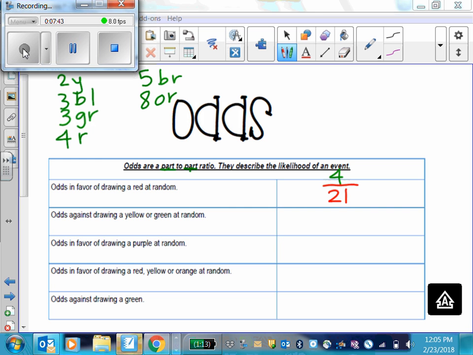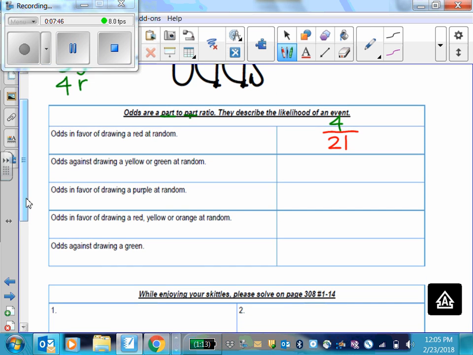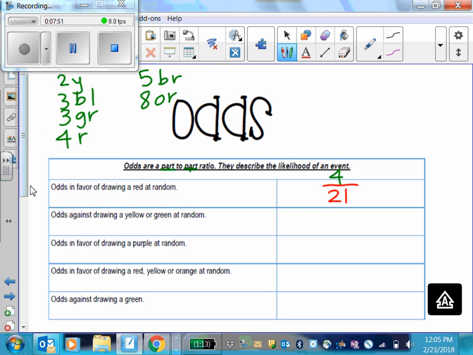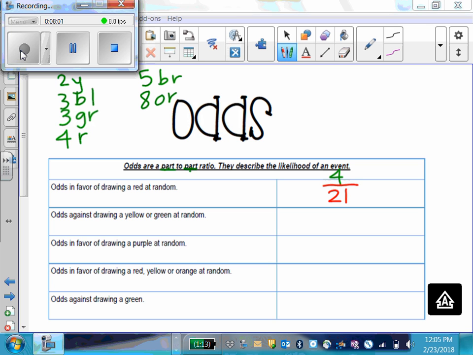All right. Odds against. That would mean that it's not going to happen. Odds against drawing a yellow or a green. What's the odds that you will not draw a yellow or a green? Yellow or a green. All right. So there's 5 chances that he would draw a yellow or a green. So against it would be 20. There's 20 chances he's not going to get it. How many chances is it that he is going to get it? 5. So his odds are really 4 to 1. For every 4 that he draws, the likelihood is 1 is going to be yellow or green.